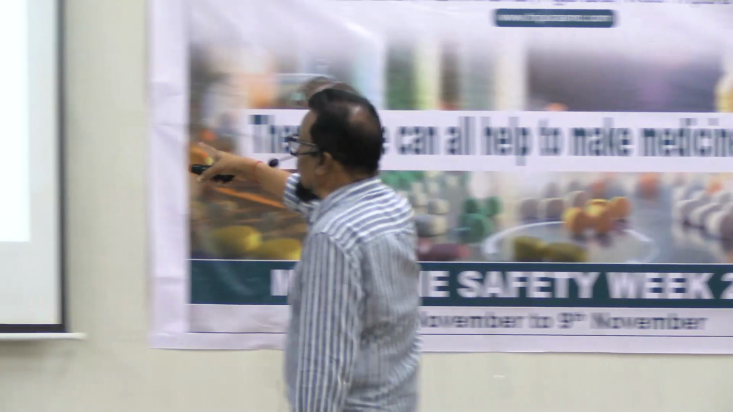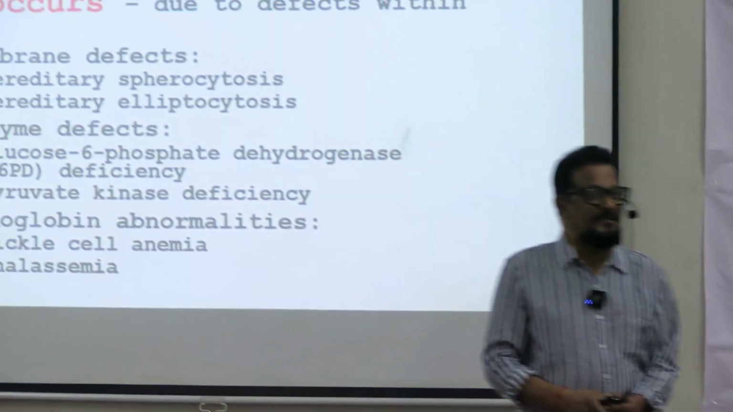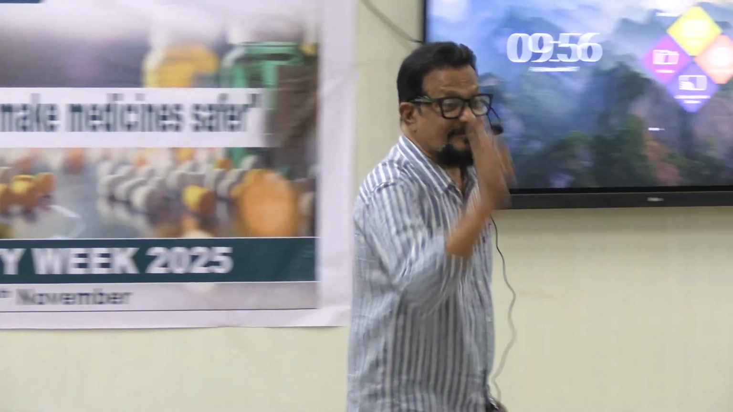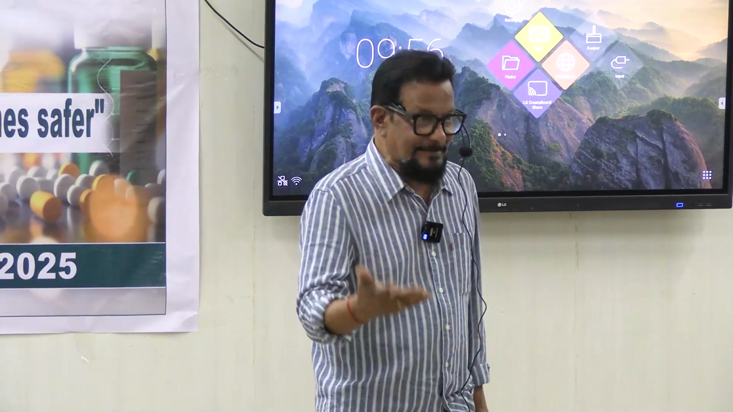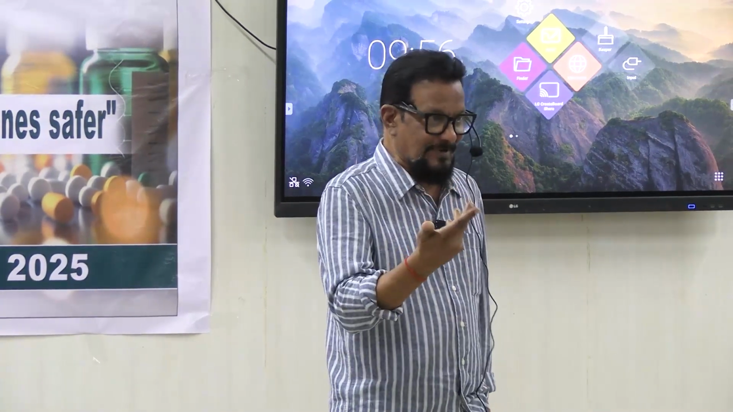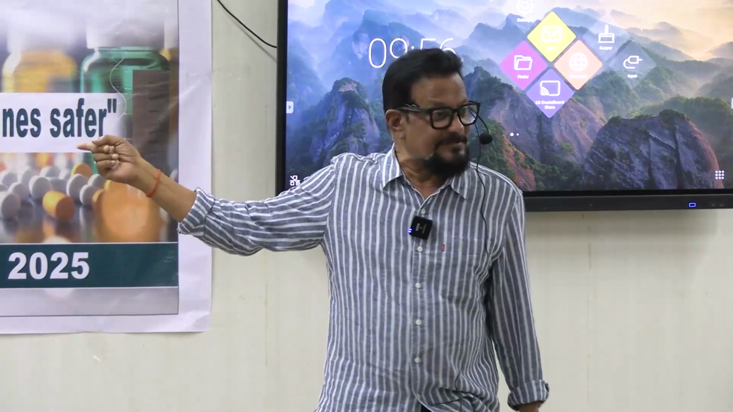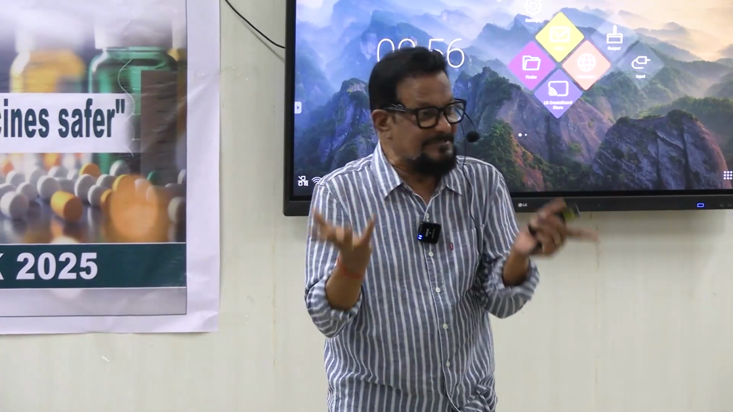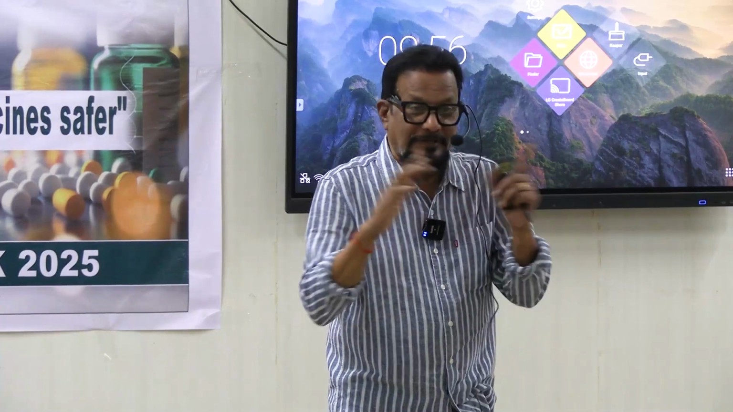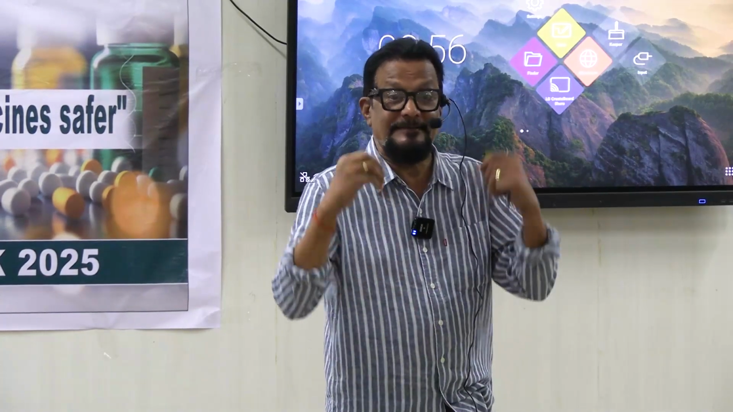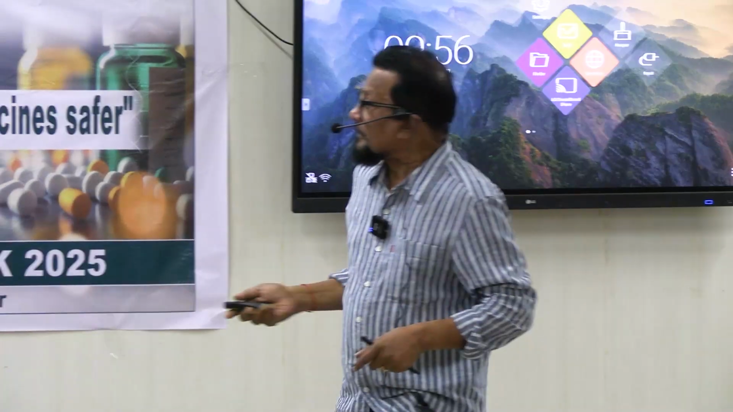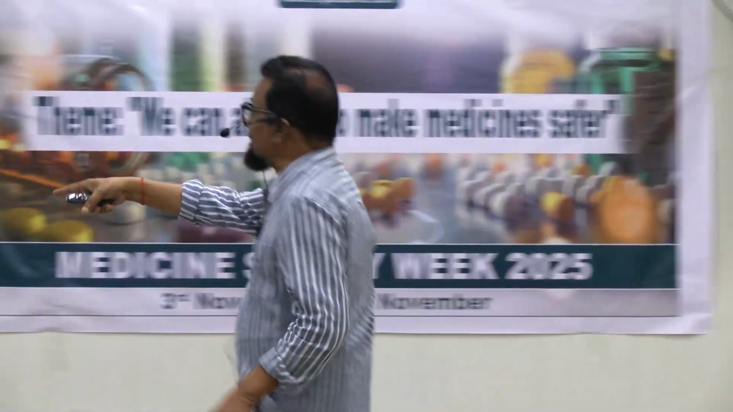Next, enzyme defect: pyruvate kinase deficiency. Pyruvate kinase is the enzyme required in the last step of glycolysis, in which ATP is formed. So in case of deficiency of this enzyme, there will be less formation of ATP. Without ATP, RBC cannot work and cannot live. So the RBC will die before its expiry. This one is important.